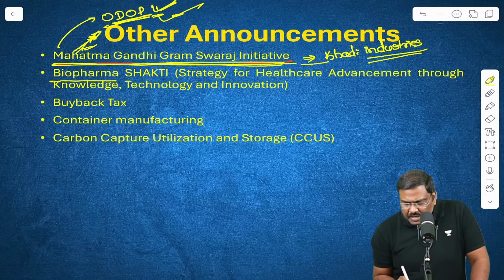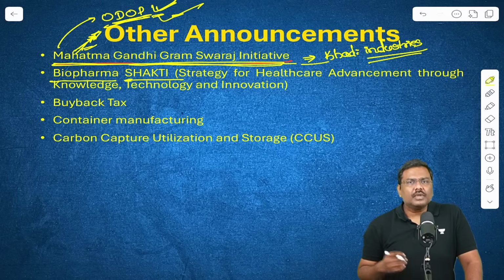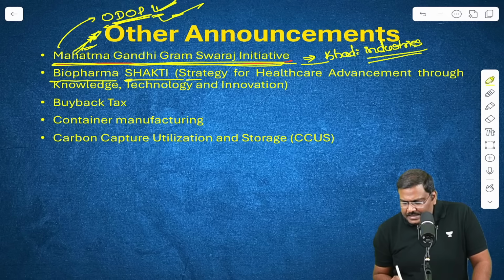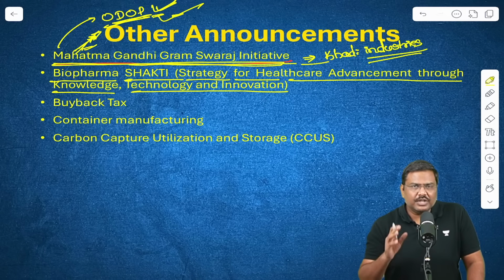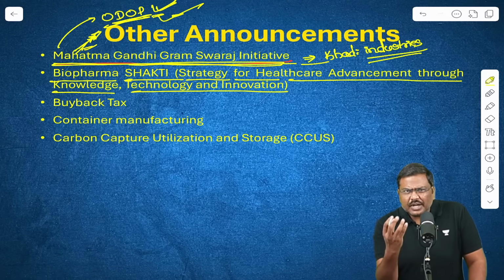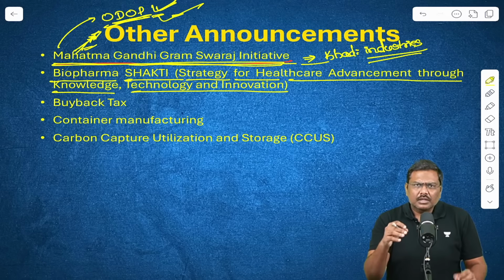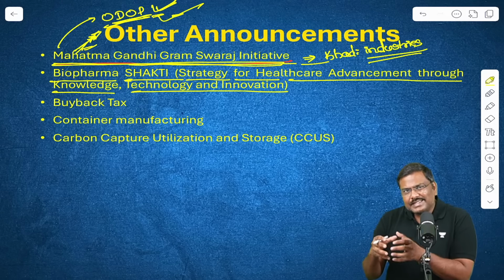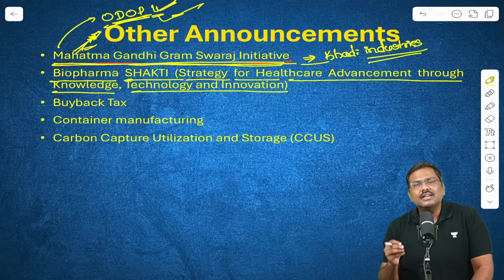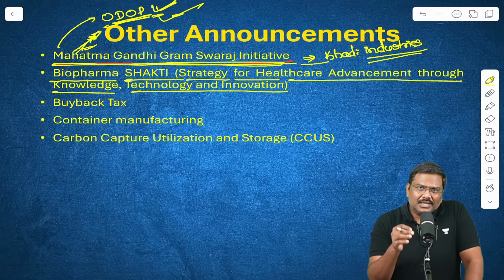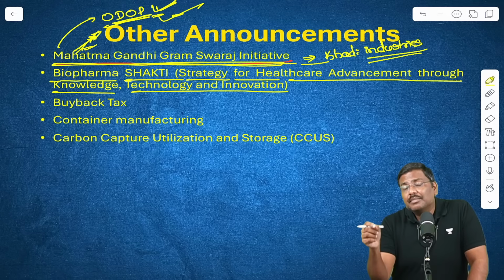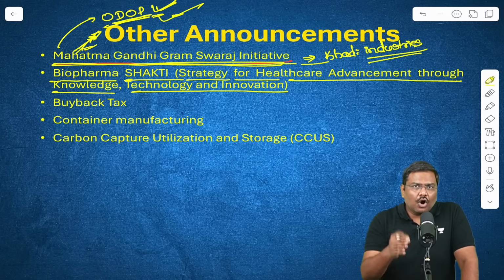Next one, Biopharma Shakti. Shakti stands for Strategy for Healthcare Advancement through Knowledge, Technology and Innovation. What is this Biopharma Shakti? The government states that in recent times there is a lot of concern associated with non-communicable diseases.